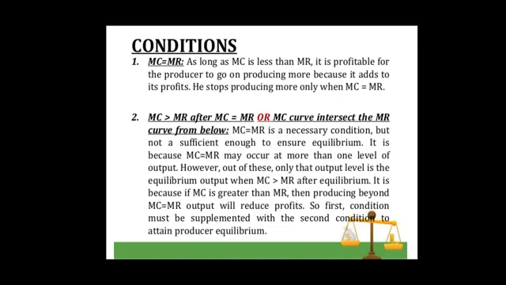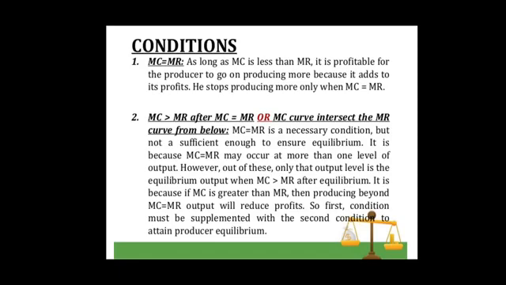Students, the first condition, marginal cost is equal to marginal revenue, is a necessary condition, but it is not a sufficient condition enough to ensure equilibrium. It's because this situation may occur at more than one level of output. However, out of these, only that output level is the equilibrium output when marginal cost is greater than marginal revenue after equilibrium.